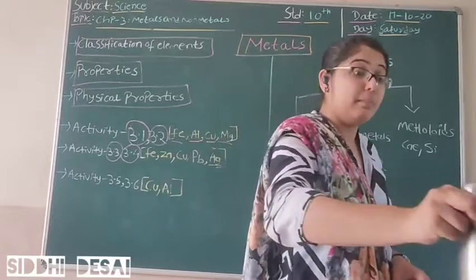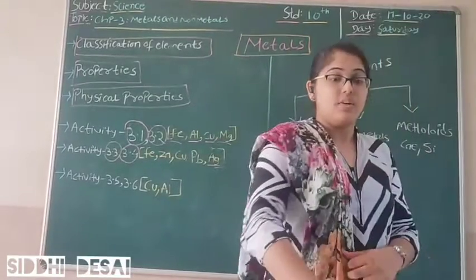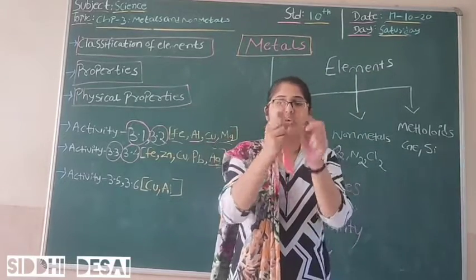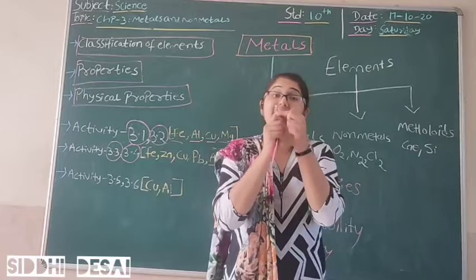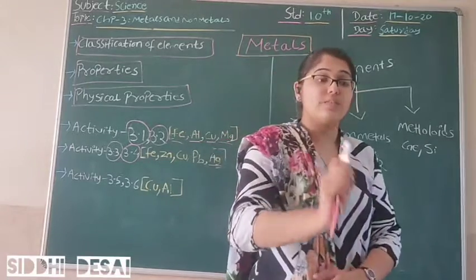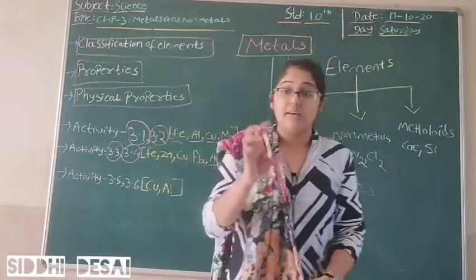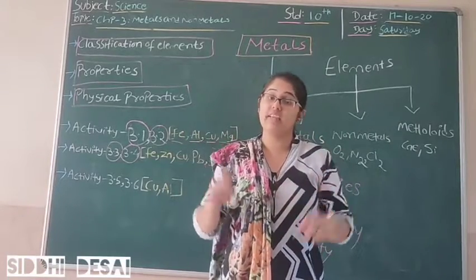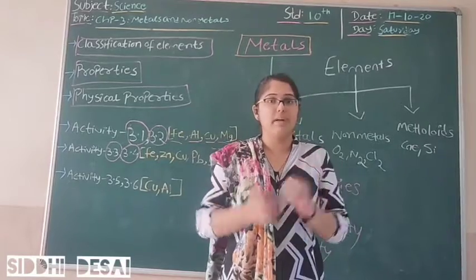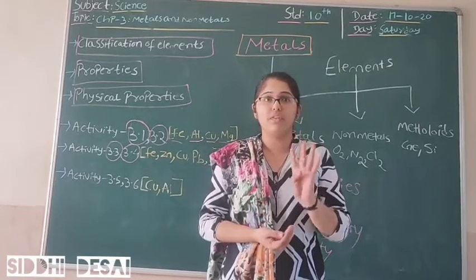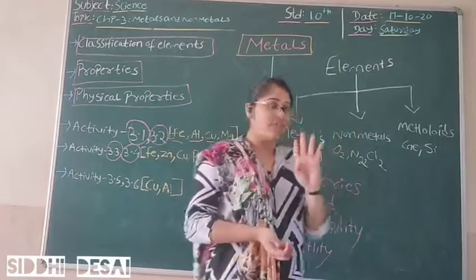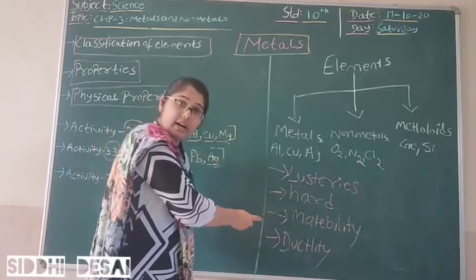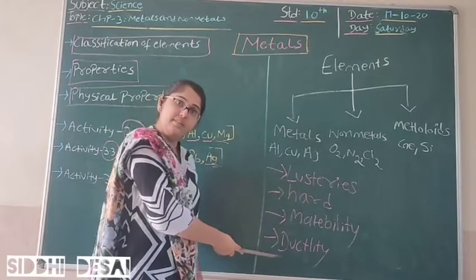One more thing: if you see these keys, bike keys, house keys, you can see the different shapes of these keys. That shows that each of these elements has the property of malleability and ductility, due to which we can give any shape to the metal. So this was all about the four properties: lustrous, hard, malleability and ductility.